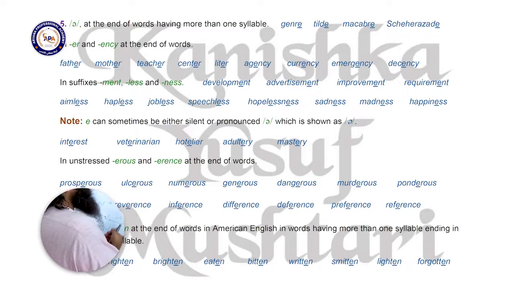Mostly we say development, whereas ment. Similarly, with less: aimless, hapless, jobless, speechless, and with ness: hopelessness, sadness, madness, and happiness.